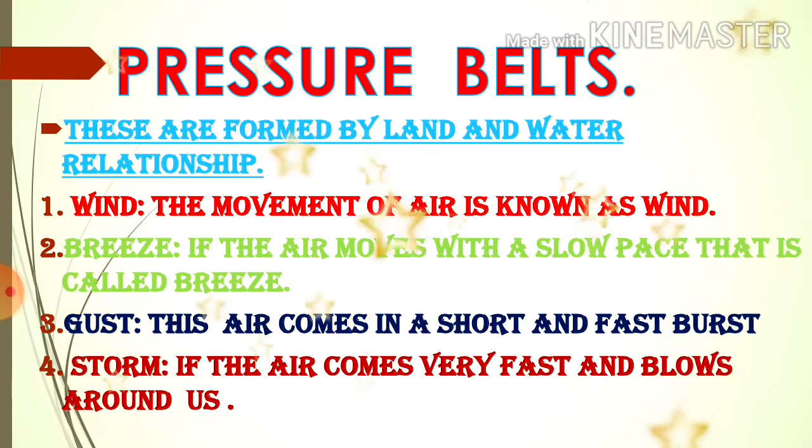Wind means the movement of air is known as wind. Breeze means if the air moves with a slow pace. So we feel happy with these breezes. Gust means somewhat different. This air comes in a short and fast burst, that is called a gust.